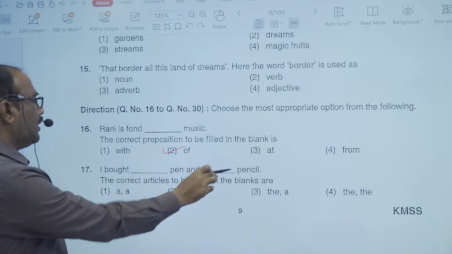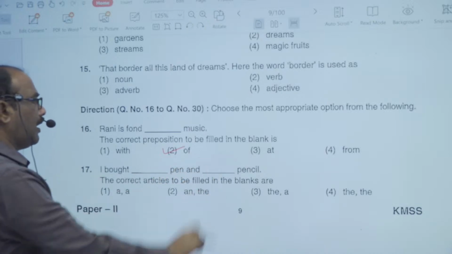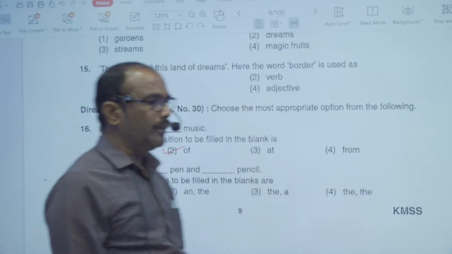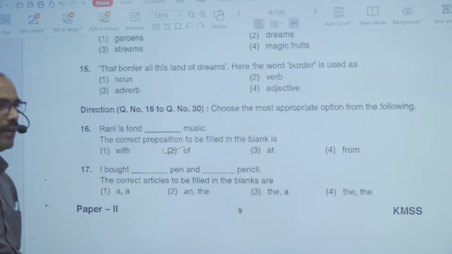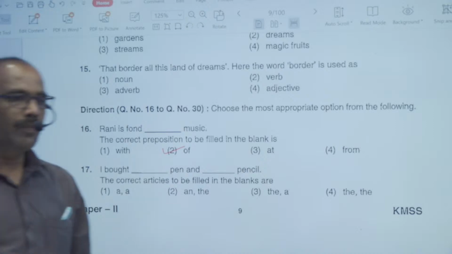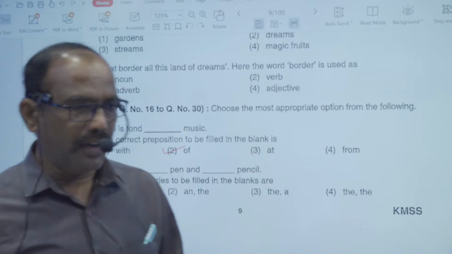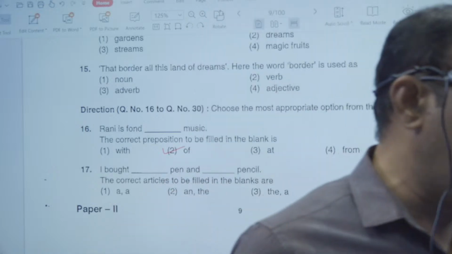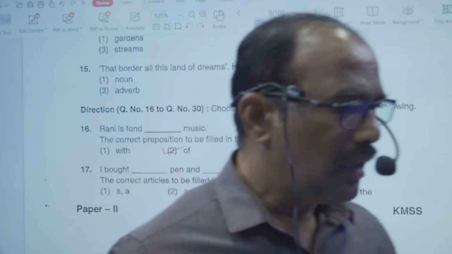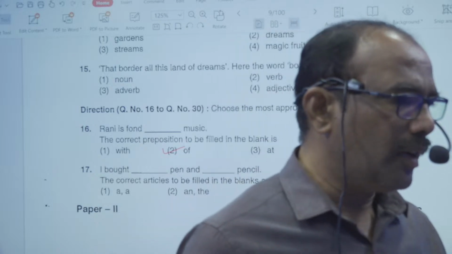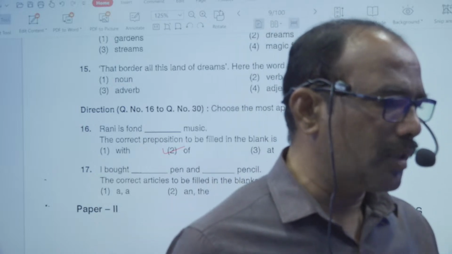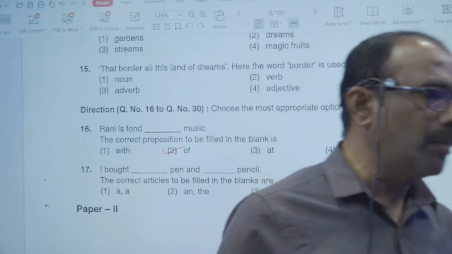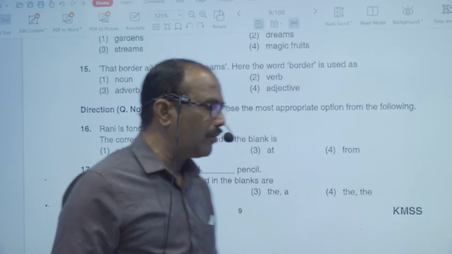The options given are: a pen and a pencil, an pen and the pencil, the and a, the and the. So if you have a good idea about the use of articles, the articles a and an are used with the sense one. That is the foremost use of the article. Where we should use article a and where we should use an is a context with the sense one. When the sense of one comes, we use the article a or an.